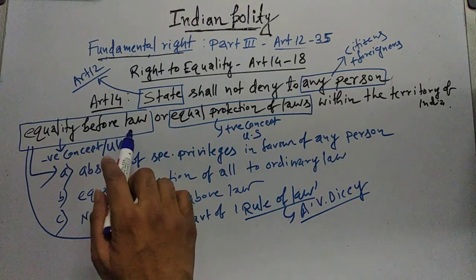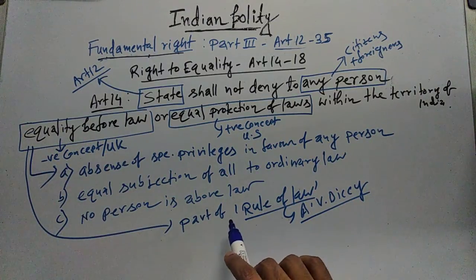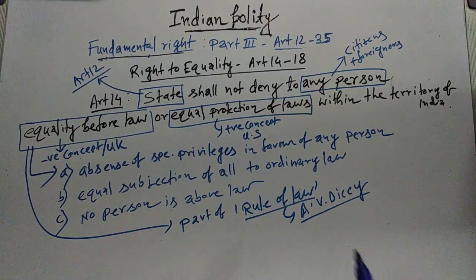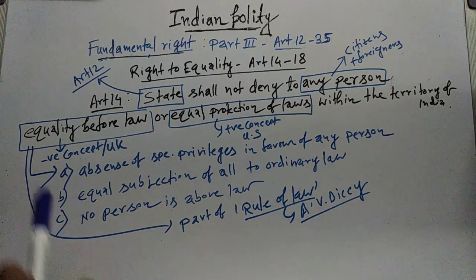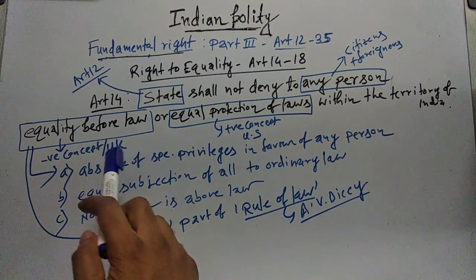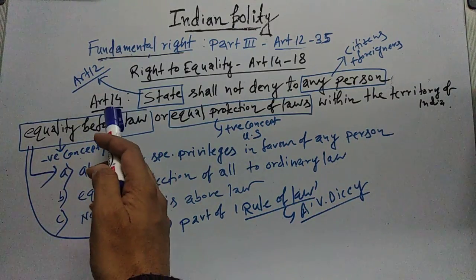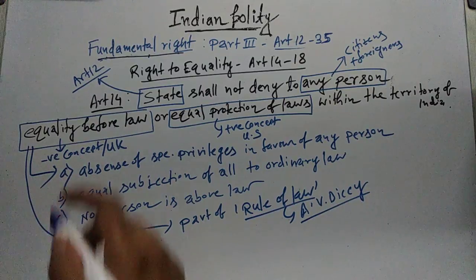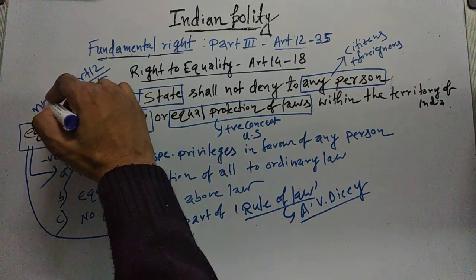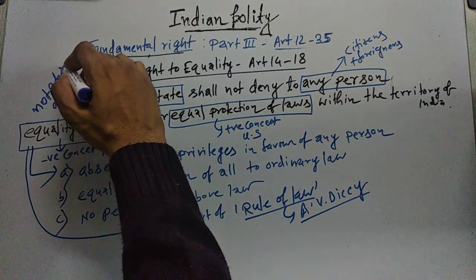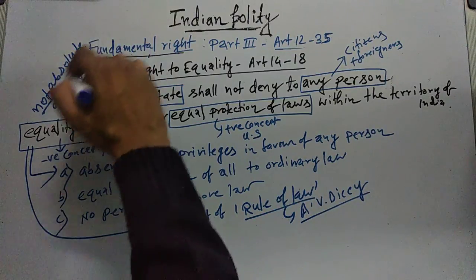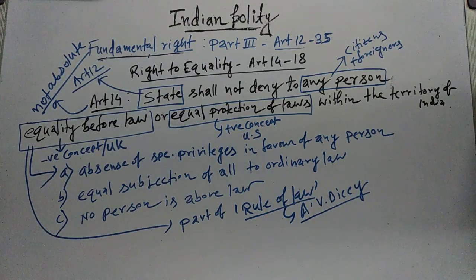So equality before law is part of this rule of law given by the British constitutional expert A.V. Dicey. Now this concept, equality before law, or let's say fundamental rights under Article 14, is not absolute. That means there will be some exceptions. Now let's read the exceptions to equality before law.